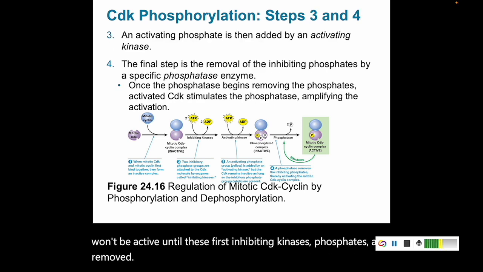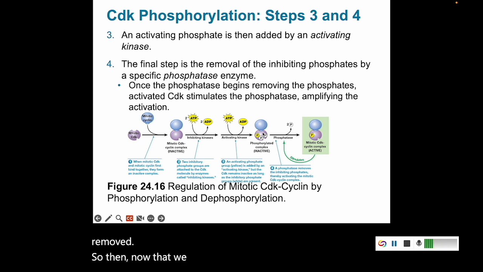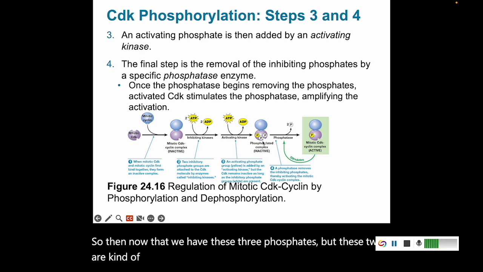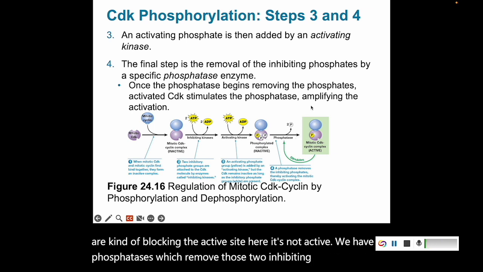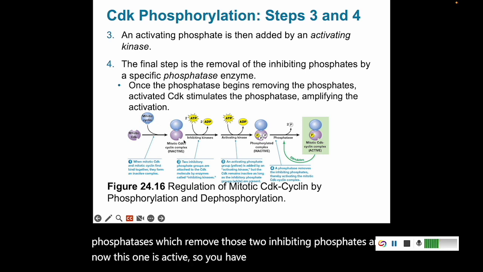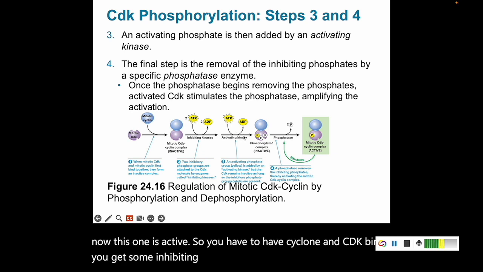So then, now that we have these three phosphates, but these two are kind of blocking the active site here, it's not active. We have phosphatases which remove those two inhibiting phosphates. And now this one is active. So you have to have cyclin and CDK bind, you get some inhibiting phosphates, activating phosphates, remove the inhibiting phosphates,